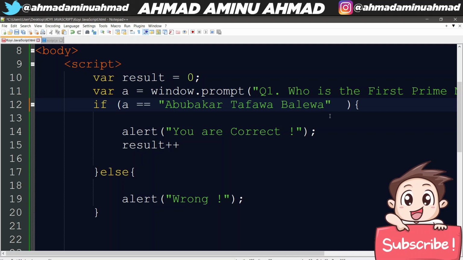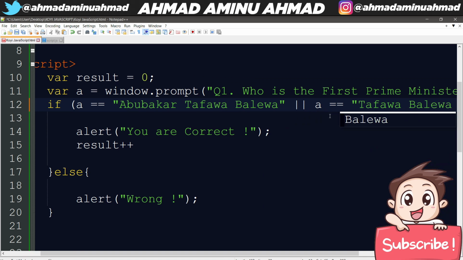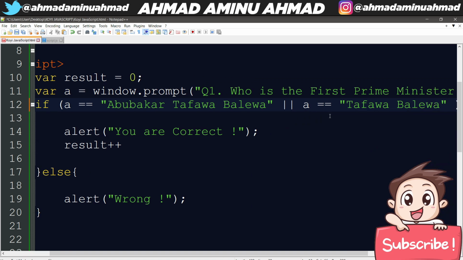So I'm going to put that OR condition, which is this, where the backward slash is, you hold shift and you click on it. So you put these two of it. This two of it that you see says if the answer is Abubakar Tafawa Balewa, or A is equals to Tafawa Balewa. So if either of the two is correct, it will be correct.